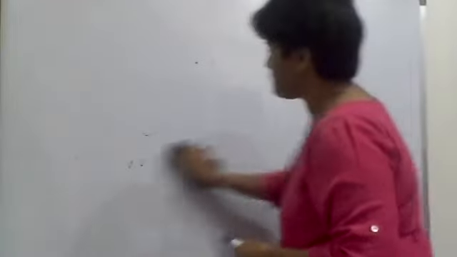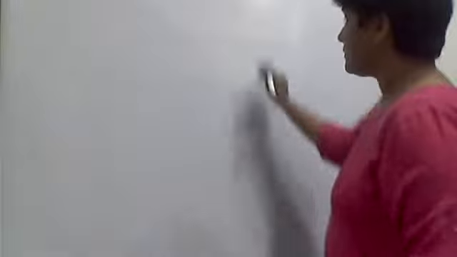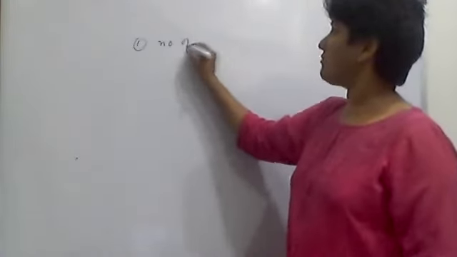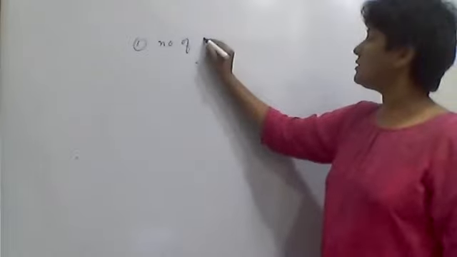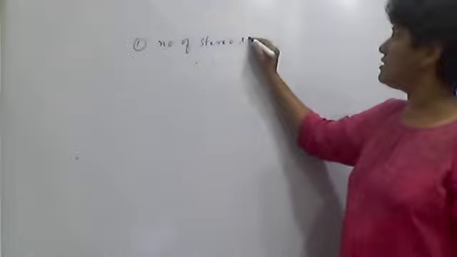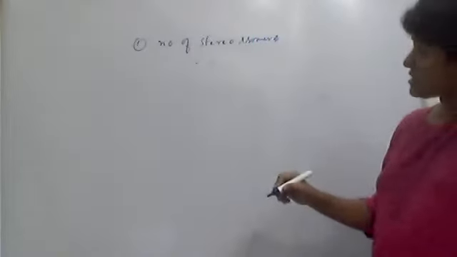We have different types of formulae, but we need a simple two formulae. I'll give you now. The first one, I'll write: number of stereoisomers.